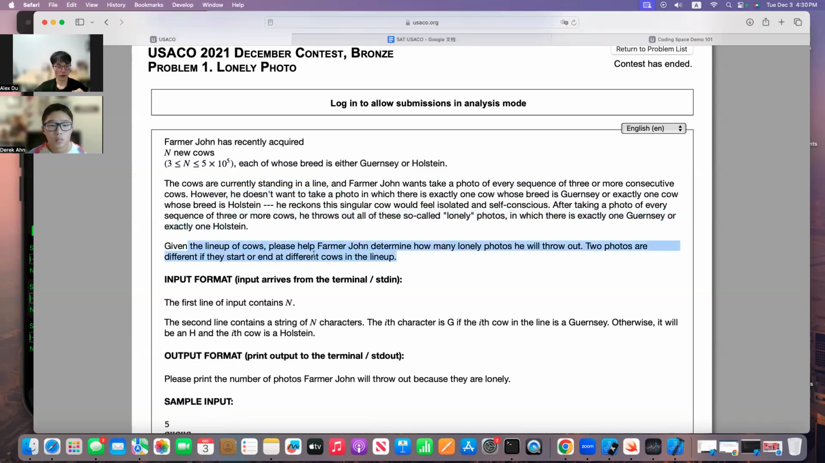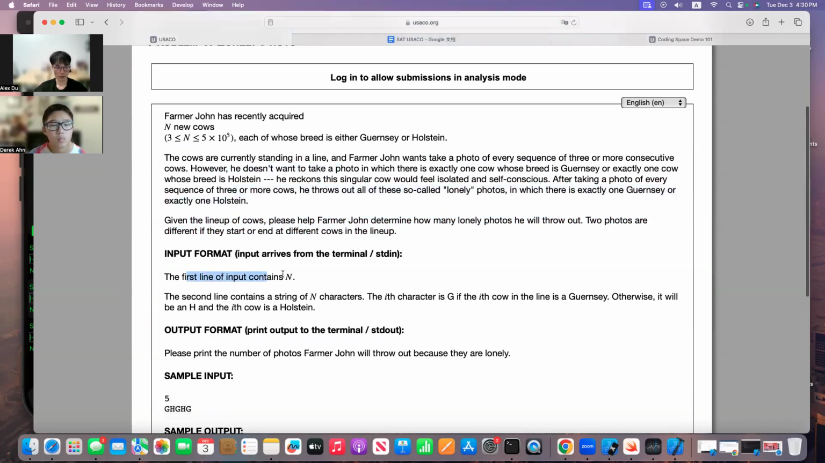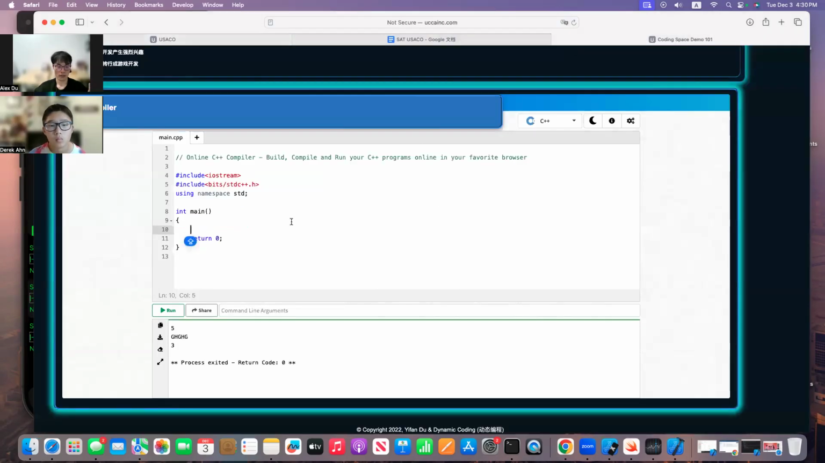So the output is just one number, one integer. Therefore, cout an integer. Now we're going to do the input process. The USACO input is still something like this. First, you have to declare a long long n, and then you cin n.